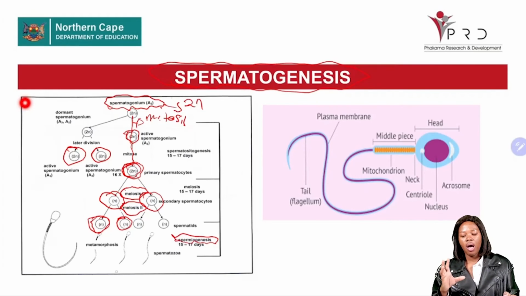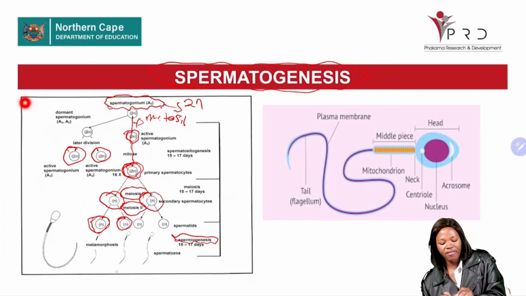Now, for the examination, you also need to understand the parts that make up the sperm cells. You need to understand that each sperm cell is made up of different parts. Firstly, we will have the head.